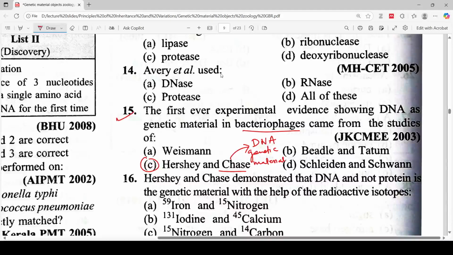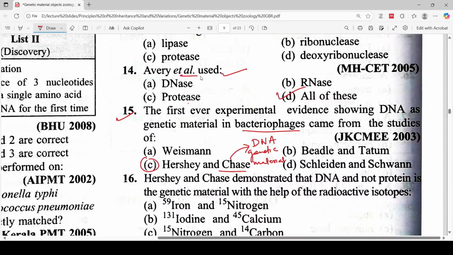Let's move to the next question. Avery et al. used DNase, protease, RNase, all of these. So the correct answer for this question is option D. Avery et al. means Avery and his colleagues.